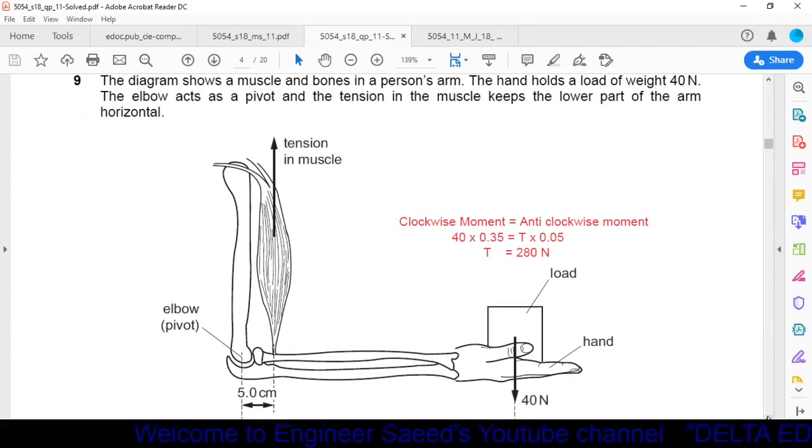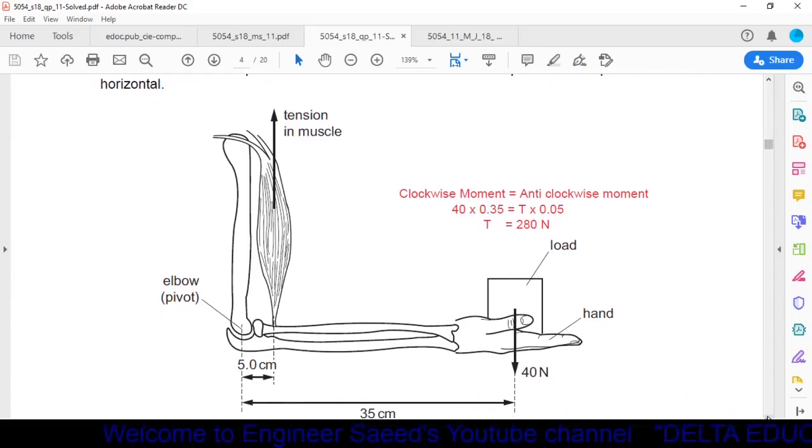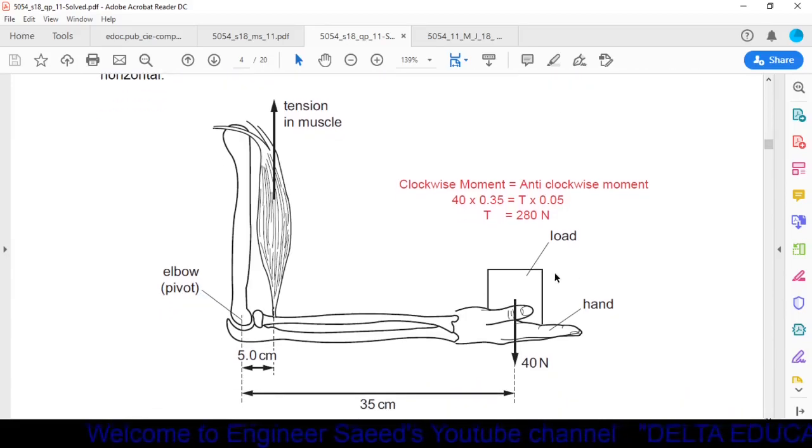Here the object is in equilibrium, so we can say clockwise moment is equal to anti-clockwise moment. Now moment is a product of force and the perpendicular distance between the pivot and the line of action of the force. Because of the load, the clockwise moment will be equal to force multiplied by perpendicular distance, that is given here as 35 centimeter.